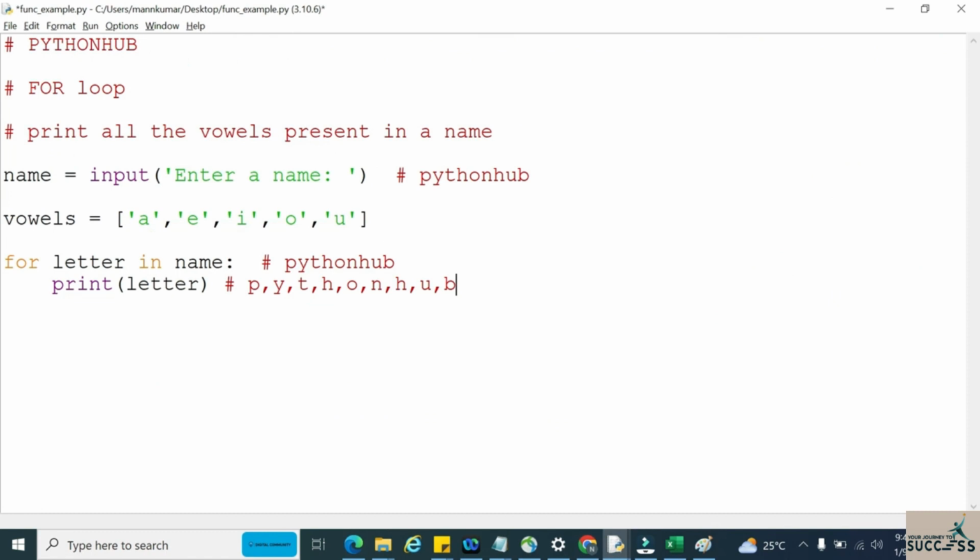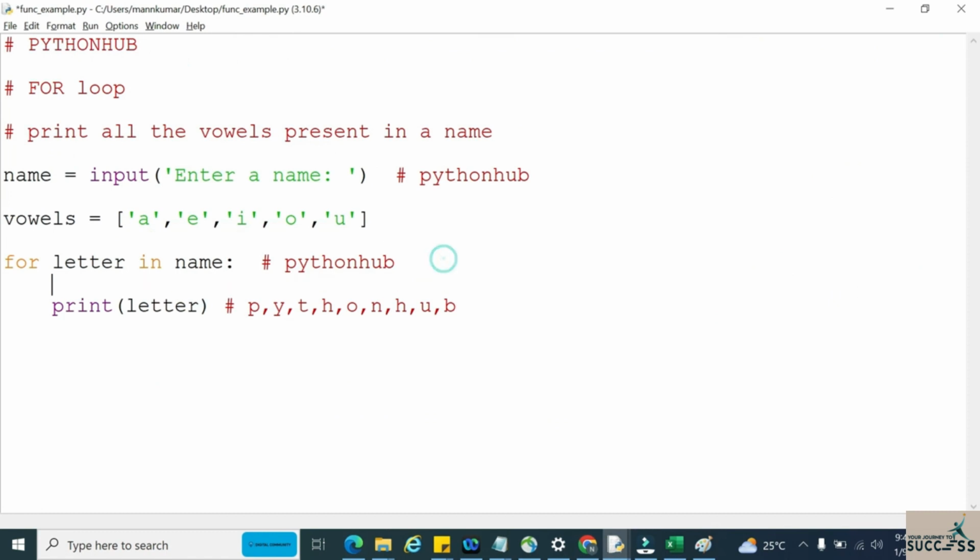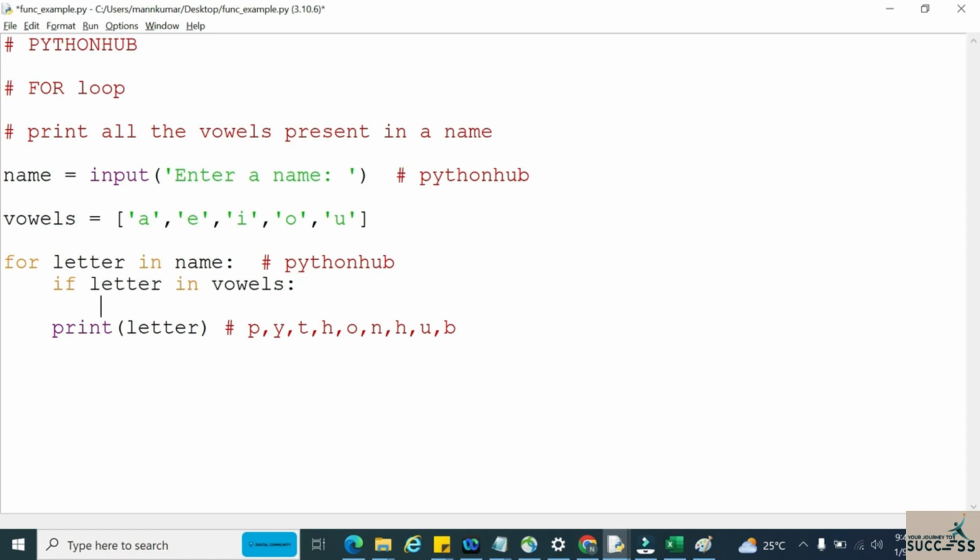Now what I want is to filter out only the vowels. Whatever letter I get, if it is present in the vowels list, then I print it. I may get any letter, but I want to figure out only the vowels. So if that letter I got is a vowel, then I'm printing.